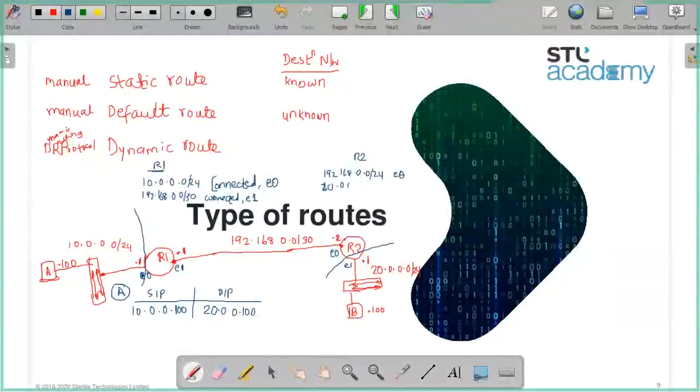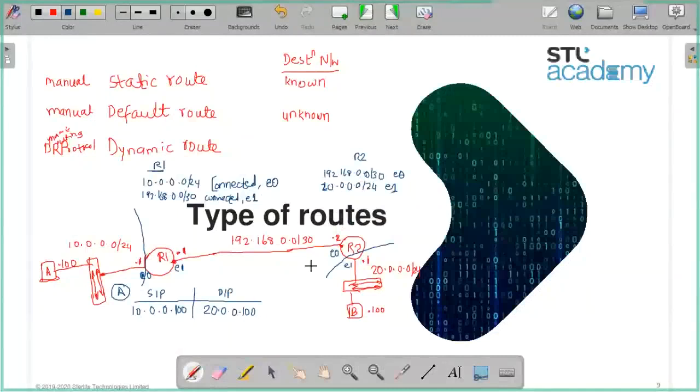So 20.0.0.0/24. I'm sorry, this entry is wrong. It should be 30. And on which interface? E1. Okay, so for these two routers, this is the routing table.